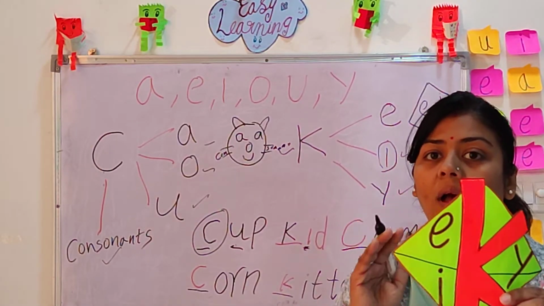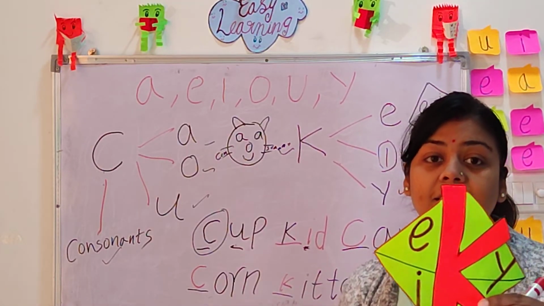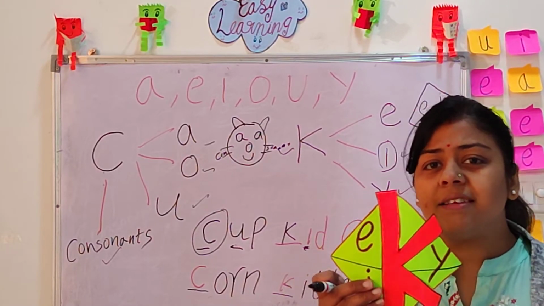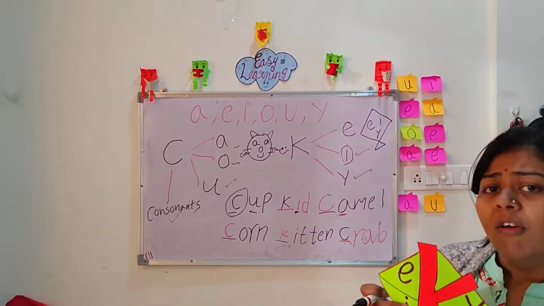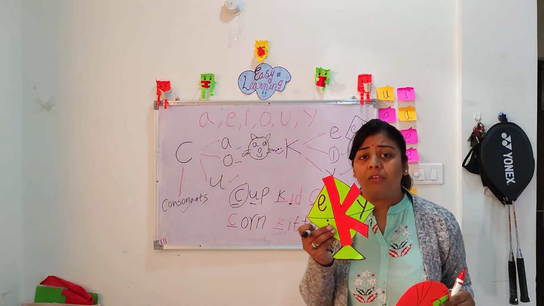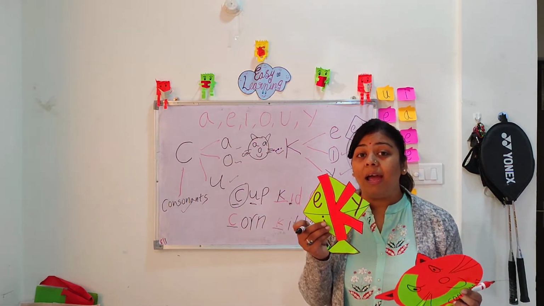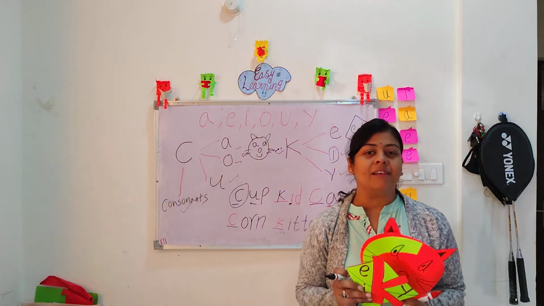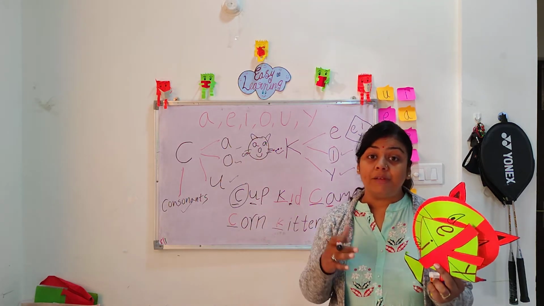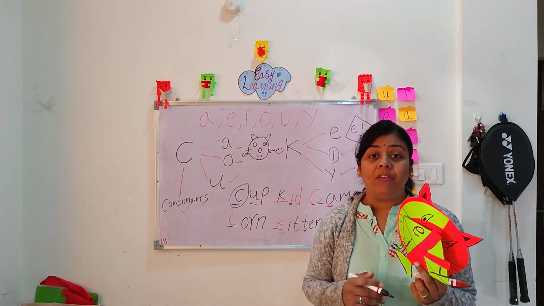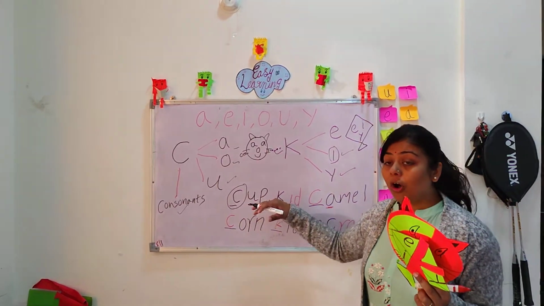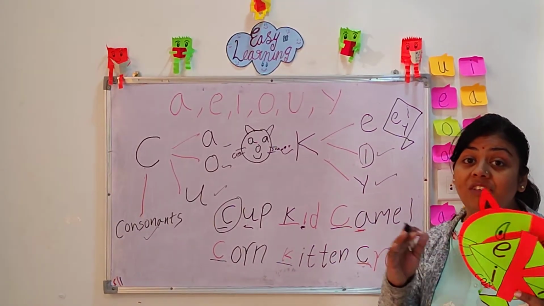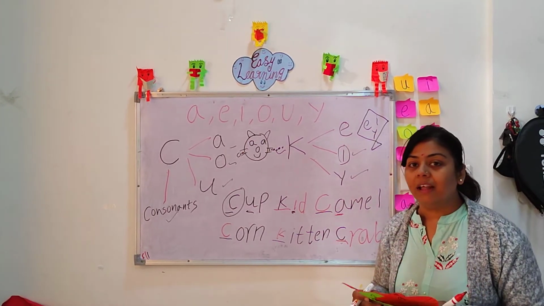After we teach this concept, kids usually ask this question: ma'am, why doesn't kangaroo follow this rule? Why does kangaroo have A after K? Because it is not an English origin word. It is brought from different languages. So this rule follows the words which are of English origin.